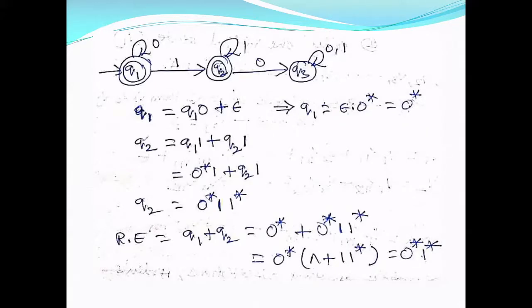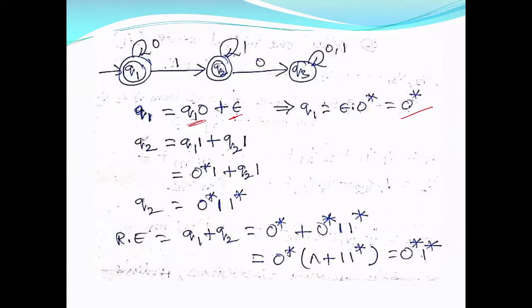One more example. The equation for Q1 is Q1 = 0, and there is nothing else coming into Q1, so plus epsilon, because this is the initial state. So apply Arden's theorem, R equal to Q plus RP. Now P is 0, Q is epsilon. So R equal to Q P star. So Q1 is 0 star.